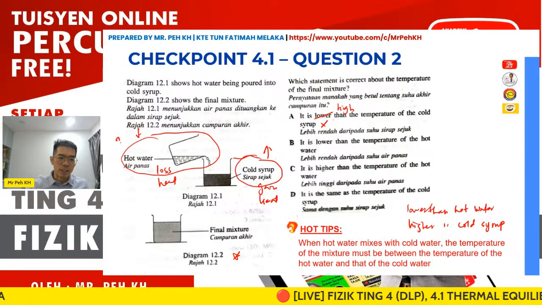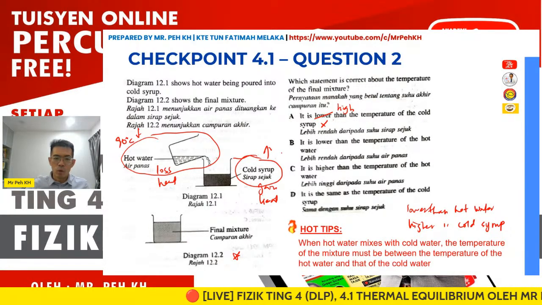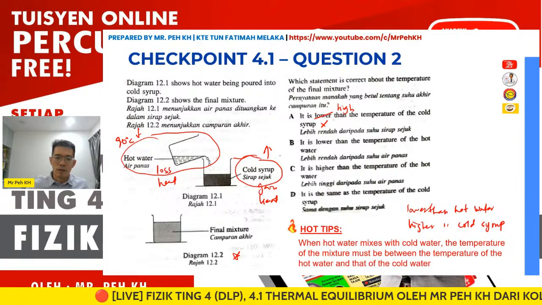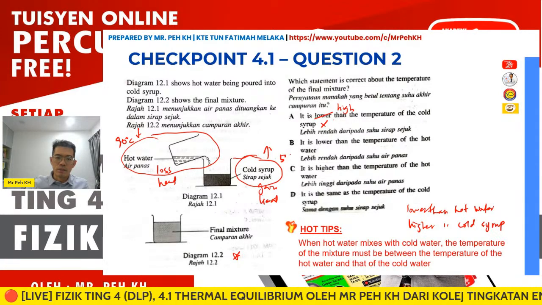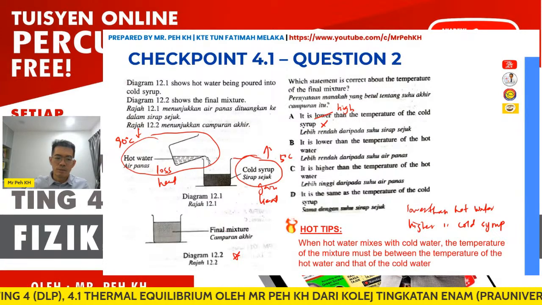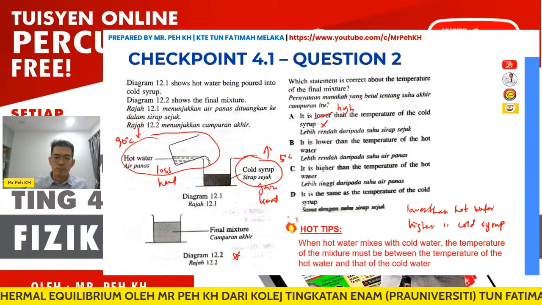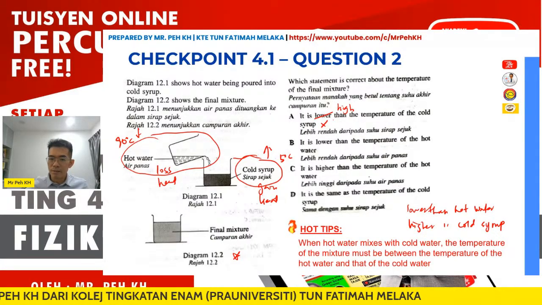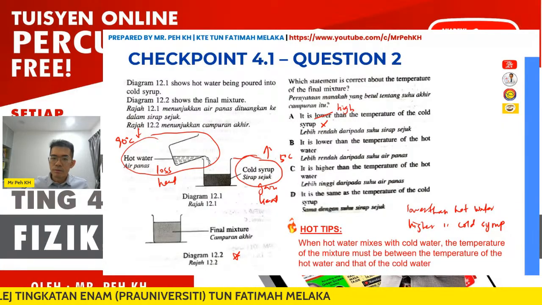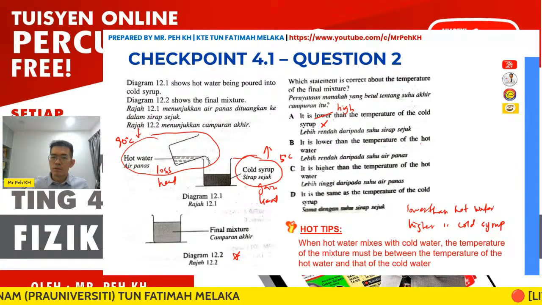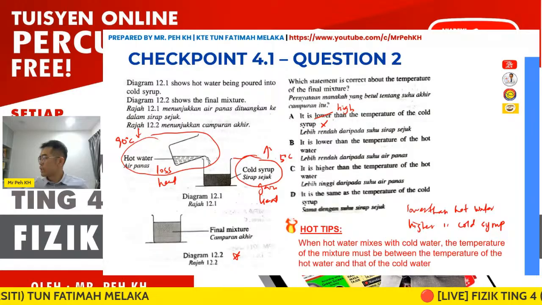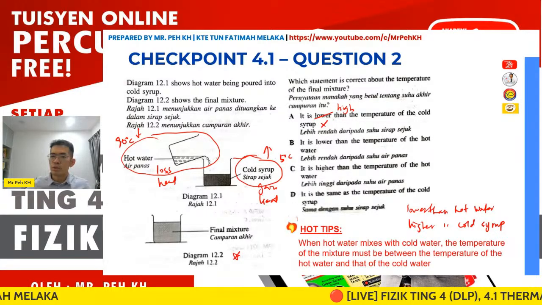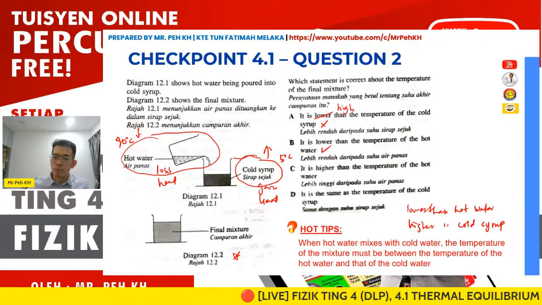For example, the hot water is 90 and the cold syrup is, for example, 5 degrees Celsius. So the final mixture will be between 5 and 90, so it must be lower than the hot water. Jimmy, I think the best answer here will be B.